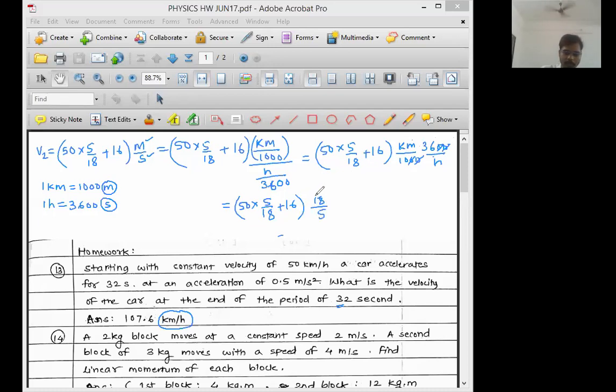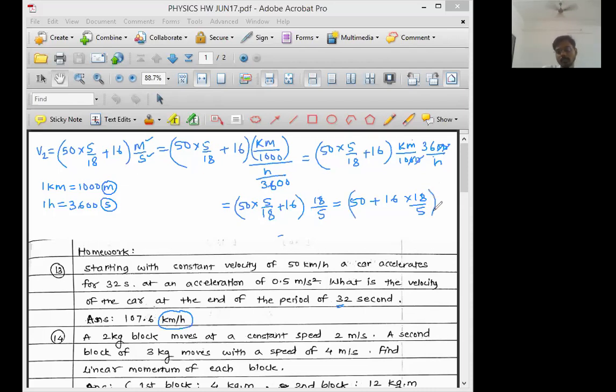If you multiply this 18 upon 5 inside the bracket, this 18 will get cancelled, this 5 will get cancelled. So what will remain? 50, then the plus sign, then 16. And this 18 upon 5 is multiplied to the first term, so it is to be multiplied to the second term also.